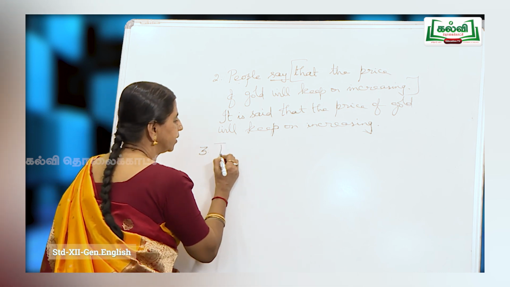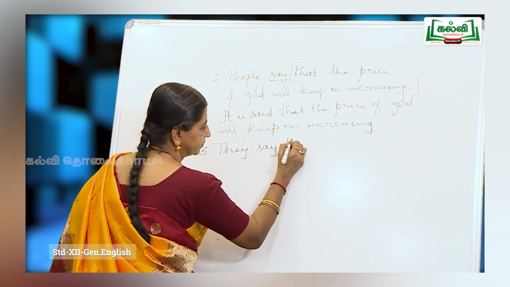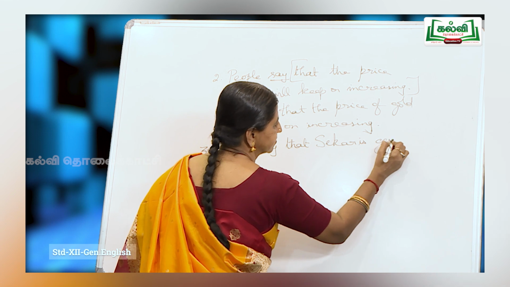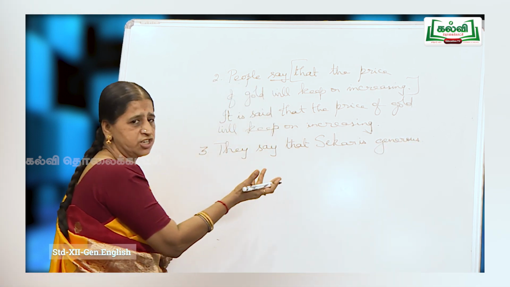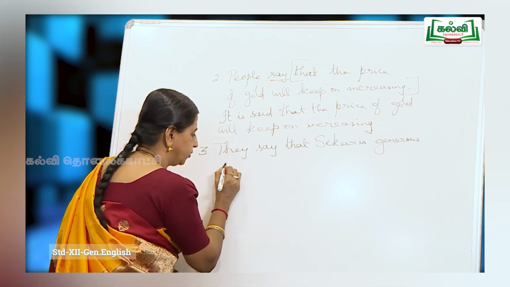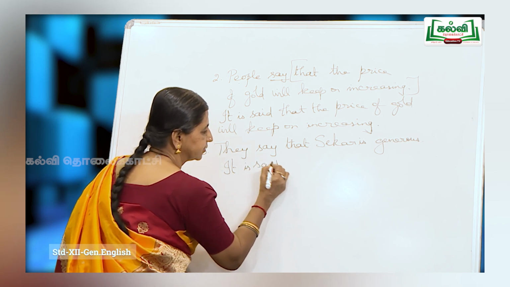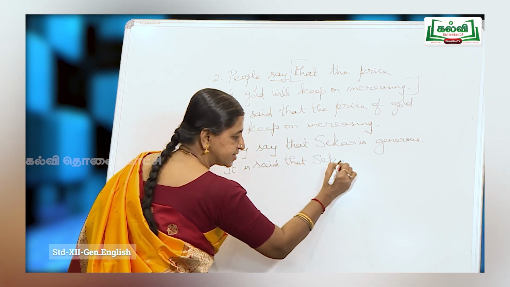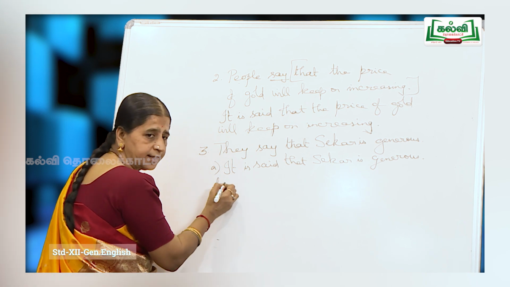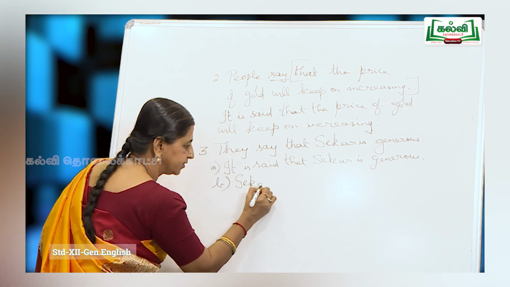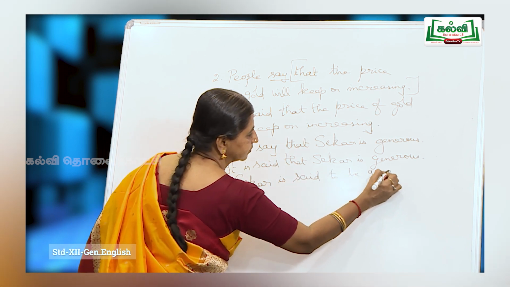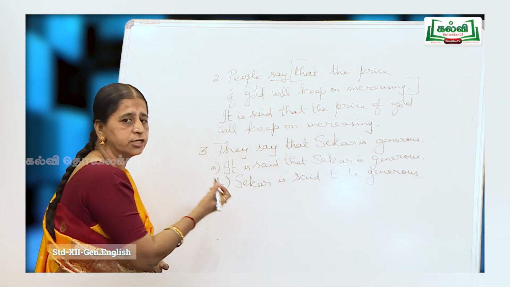Right. Now, they say that Shekhar is generous. So, some person Shekhar, they say that Shekhar is generous. So, here you could rewrite it in this form. So, you can say it is said that Shekhar is generous. This is one answer. The other answer could be this: Shekhar is said to be generous. So, in this case you got 2 answers.